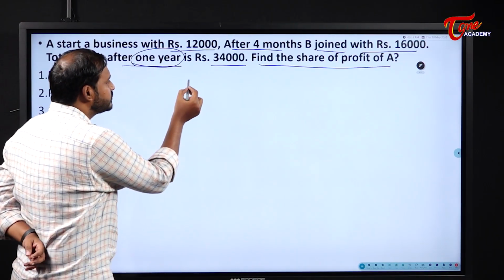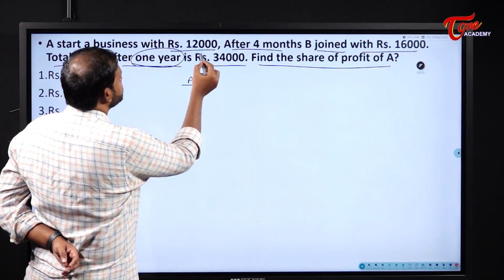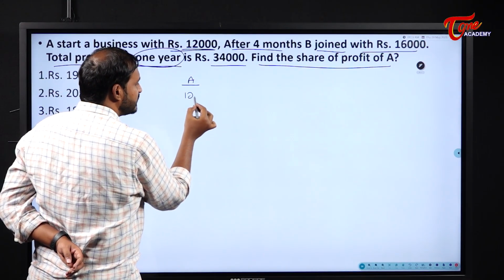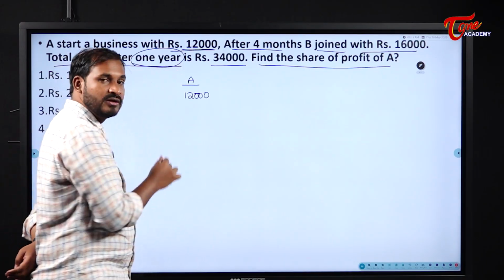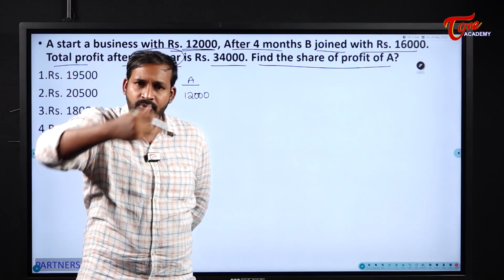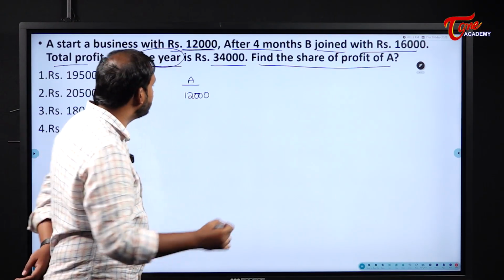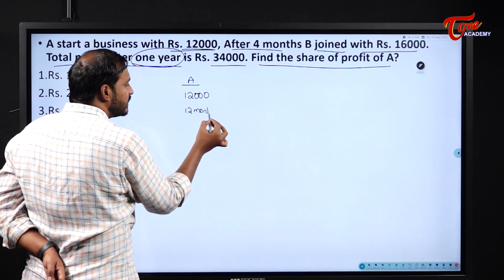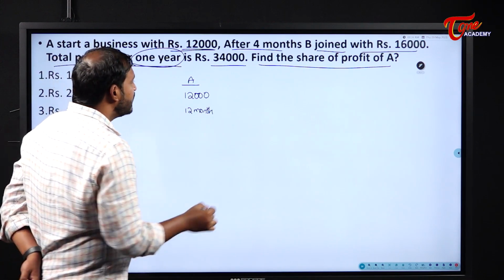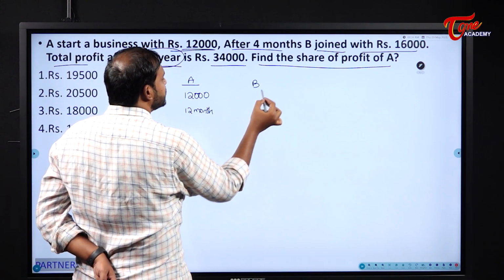Now when it comes to A, invested how much, students? A invested 12,000 and he invested for what duration? 1 year. Why? Because he started the business. That means he will put it in throughout the year. So 1 year means how many months? 12 months. That means A invested for 12 months. Okay. When it comes to B, invested how much? 16,000.